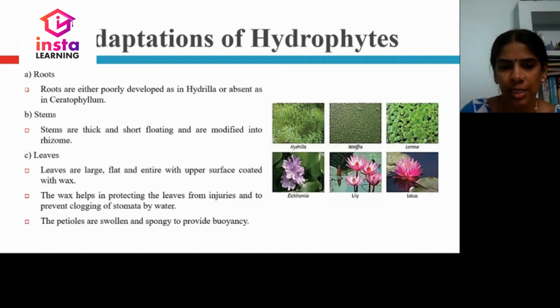The petioles. The petioles of the stalk are swollen and spongy to provide buoyancy. Buoyancy means floating. For floating purposes, petioles are very much important.